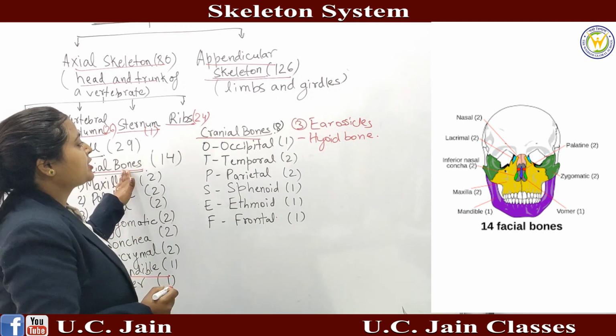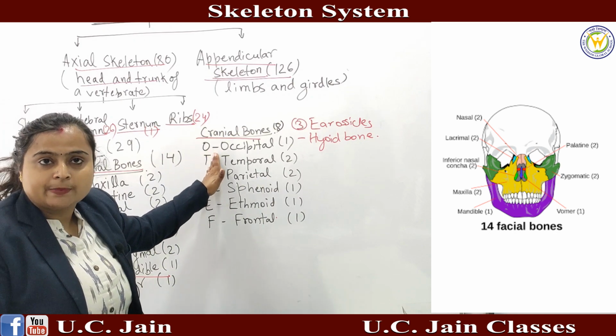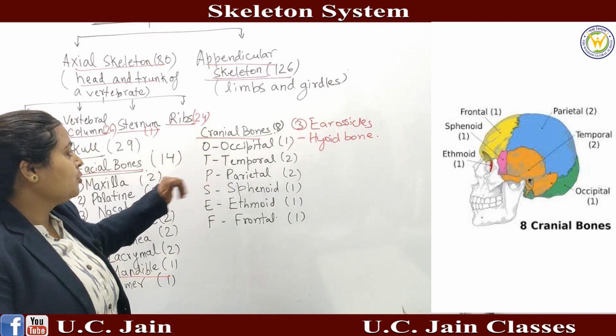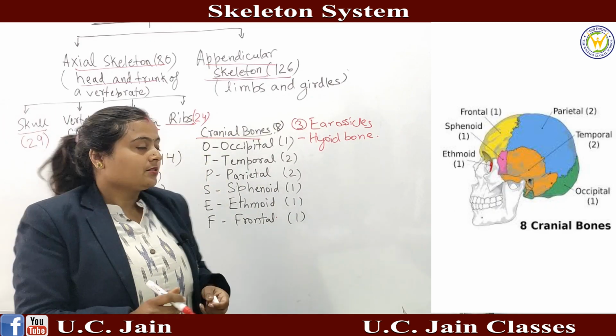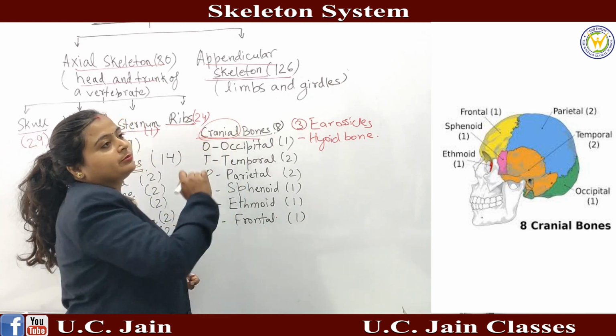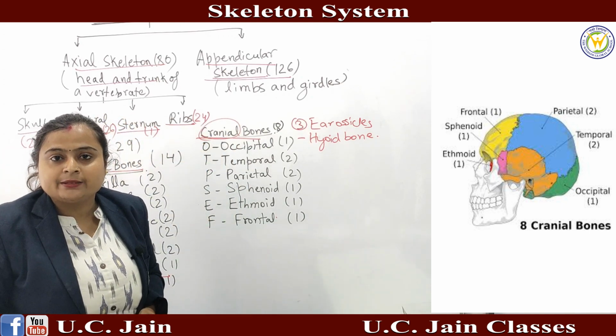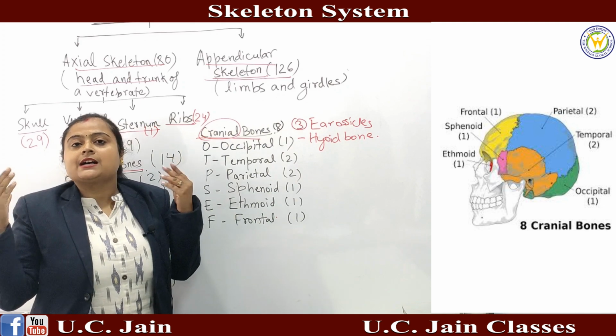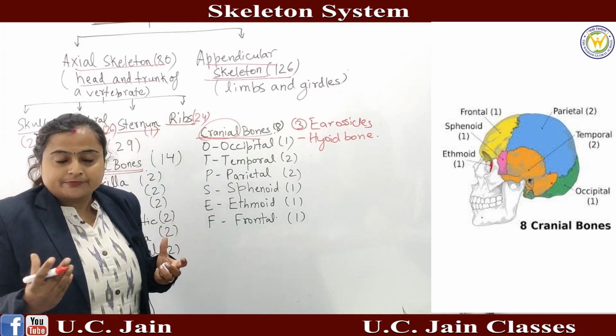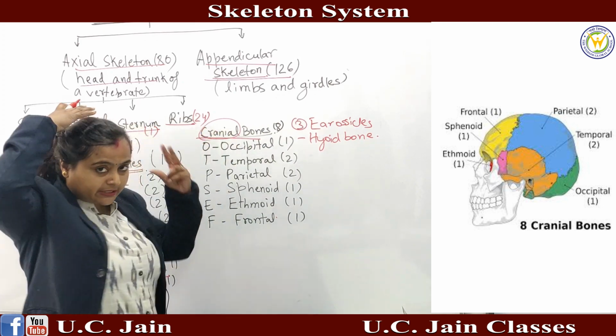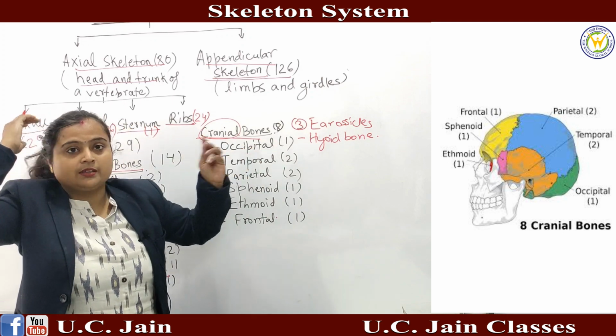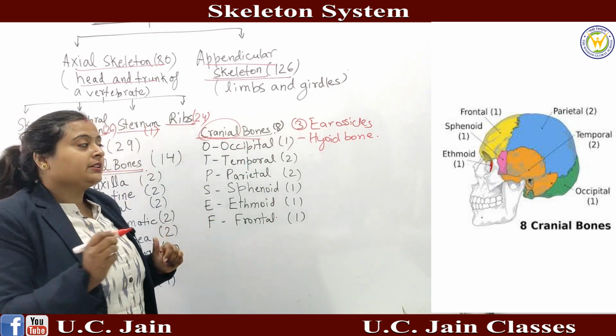Now after the facial bones, we move to the second part, the cranial bones. The word cranial comes from cranium. What is the cranium? It is the outer covering of the brain. You can see the cranium in the image. We have 8 cranial bones.